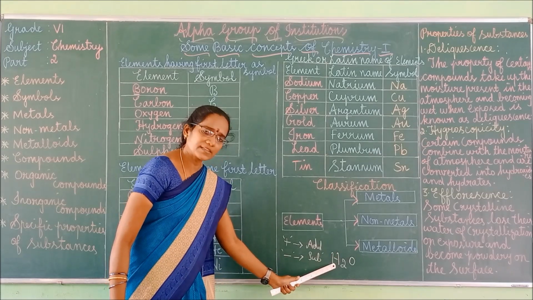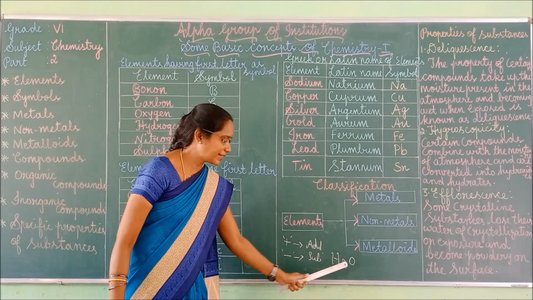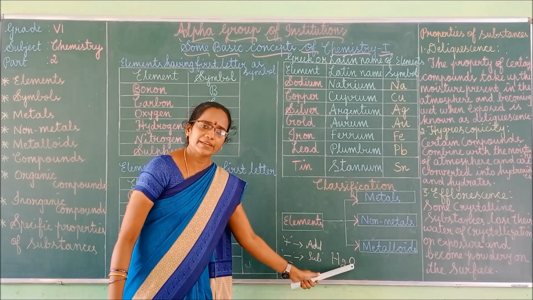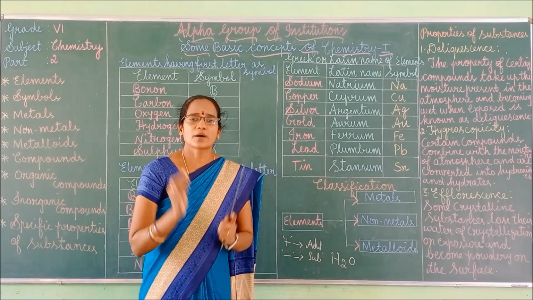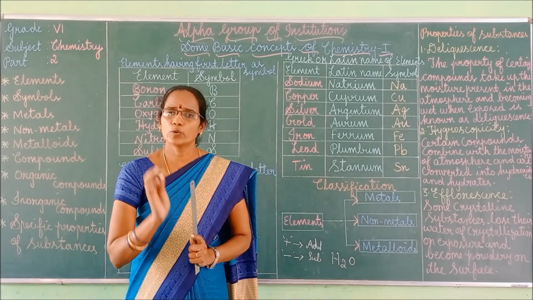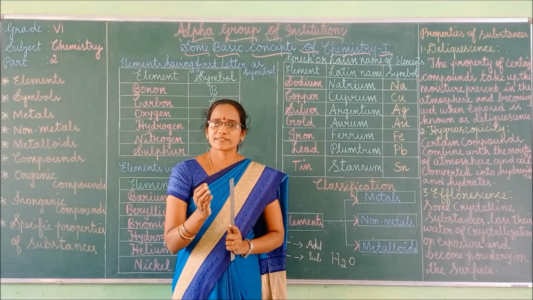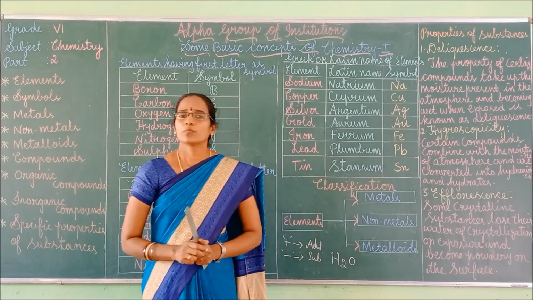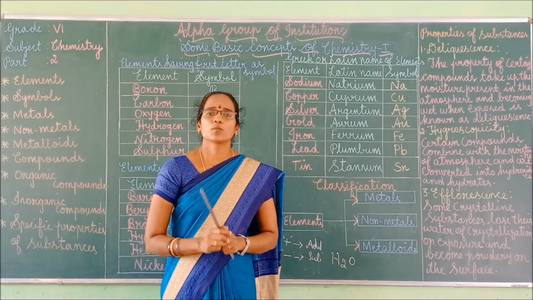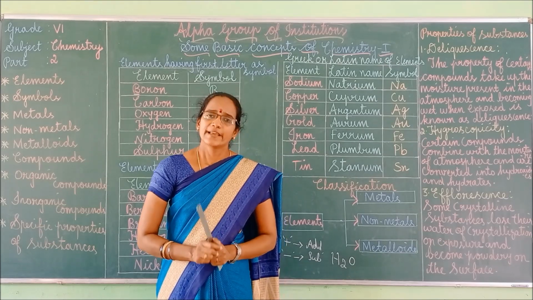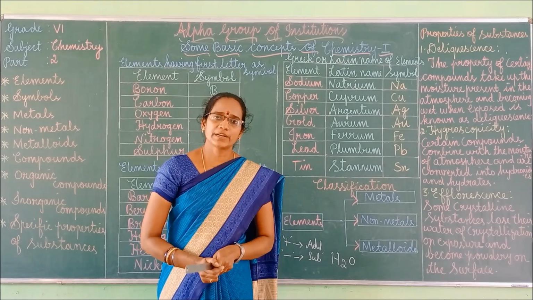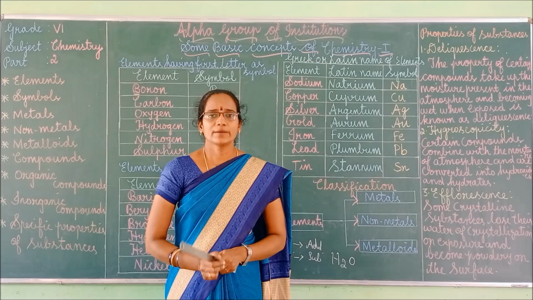Hydrogen is a separate element. Oxygen is a separate element. Both elements combine to form the compound water. Hence, water is a compound. Examples: water, carbon dioxide, and sodium chloride.